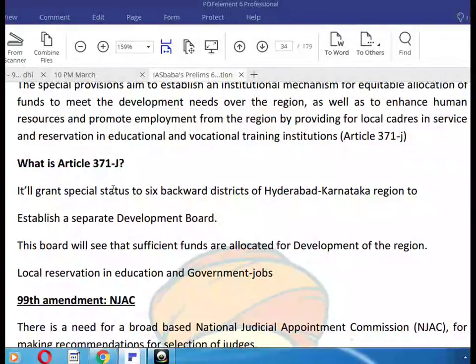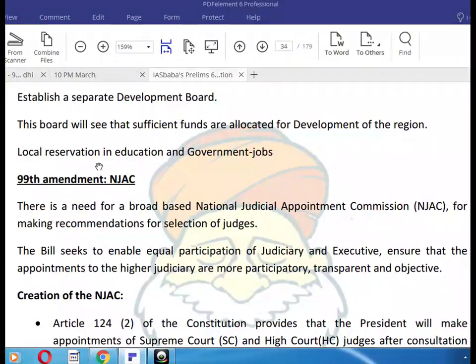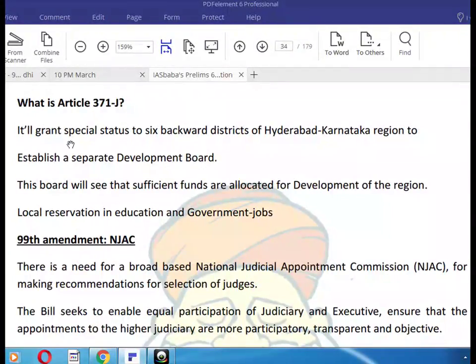Okay, what is Article 371J? It will grant special status to 6 backward districts of the Hyderabad Karnataka region to establish a separate development board. This board will see that sufficient funds are allocated for the development of the region, along with local reservation in education and government jobs.